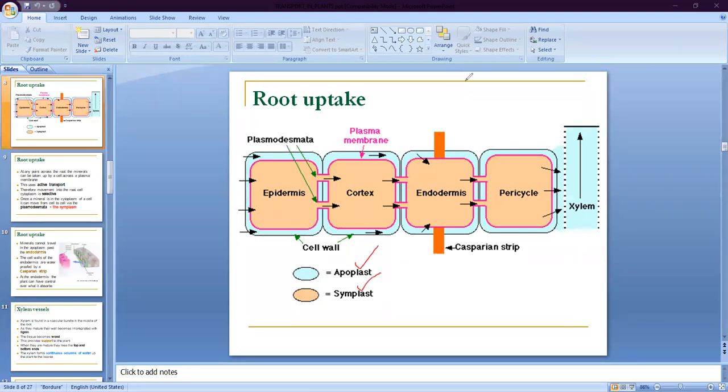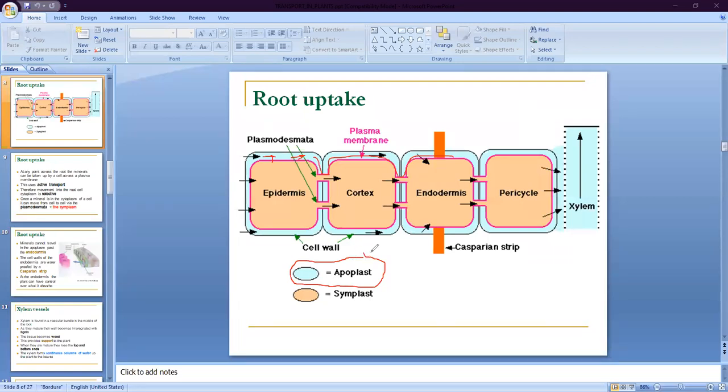In case of apoplast, the root transfers the water and minerals from the region of the cell wall. From these regions, they transfer the water and the minerals. That time, the transportation system is called apoplast. That means wall-to-wall transportation of water and minerals is called apoplast.